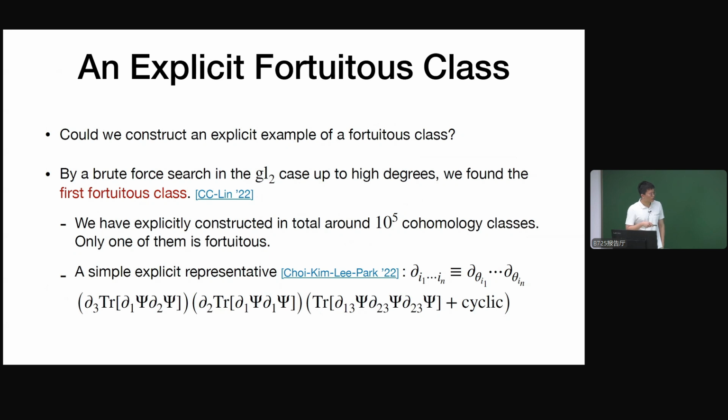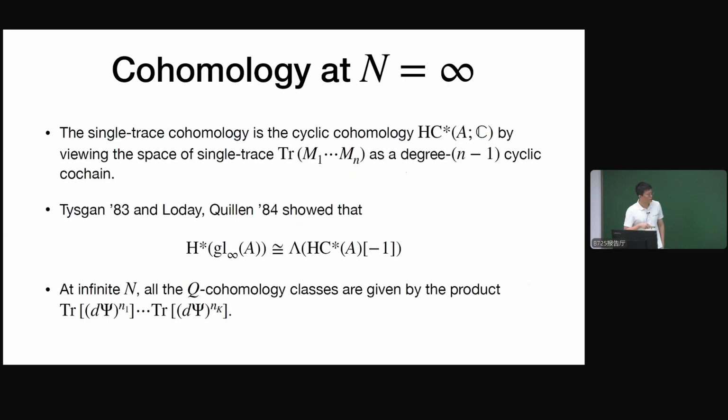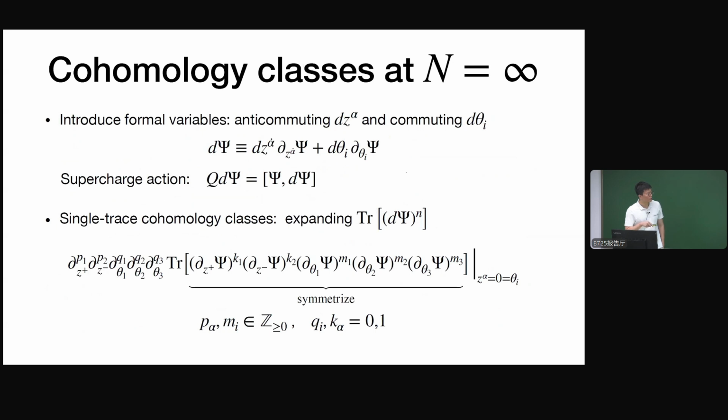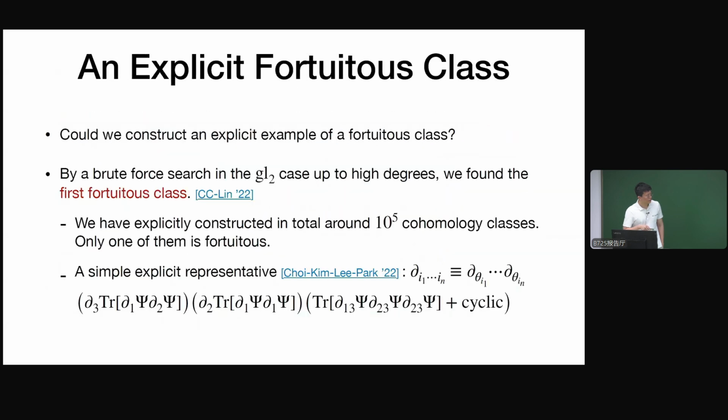After our work, later on, people found a very simple representative for this cohomology class, and it is in this form. And you can see that this form looks different from the form that we previously had for the cyclic cohomology. In that form, for every site in the trace, there's only one derivative on the site, but this one is different. For example, here we have multiple derivatives on a single site inside the trace.